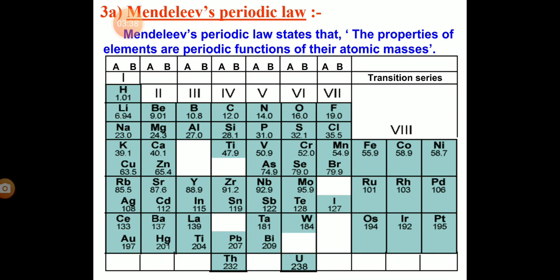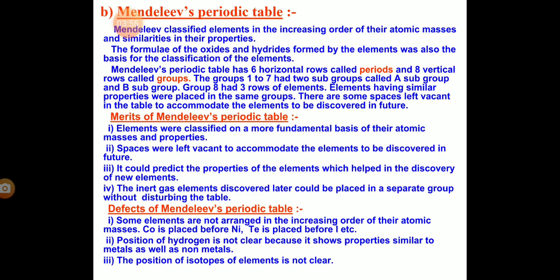Mendeleev's periodic law. Dmitri Ivanovich Mendeleev was a Russian scientist. He gave Mendeleev's periodic law. It states that the properties of elements are a periodic function of their atomic masses. So he has given the table, you can see. What is the meaning of this? It means that when we arrange the elements in increasing order of their atomic mass, similar elements will be grouped together.